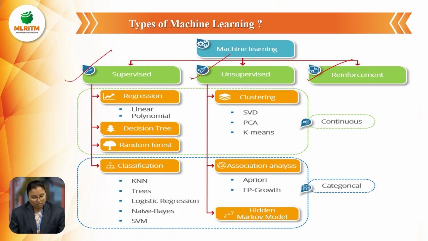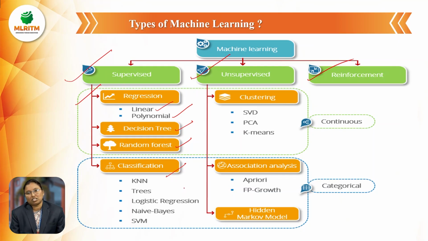First, we go for supervised learning. In supervised learning, we will discuss regression. In regression, linear and polynomial are there. After that, decision tree, and the next one is random forest. The next one is classification. So in supervised learning, we mainly discuss two: regression and classification.